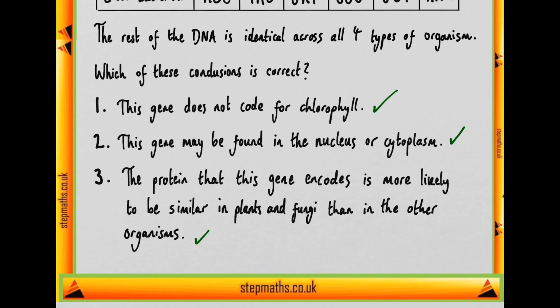But we can say that there is a basis for this, because that codon being the same means that amino acid will be the same, and therefore the proteins are more likely to be similar between the oak tree and the mushroom, and given that there's a phylogenetic link between all plants and all fungi, this may trace back to that and be found in all plants and all fungi, or at least a great number of them. So we can say that our answer is that all 3 are correct, and our answer is answer H.